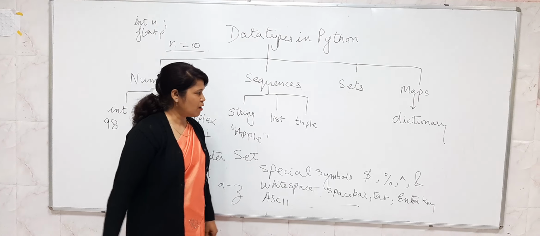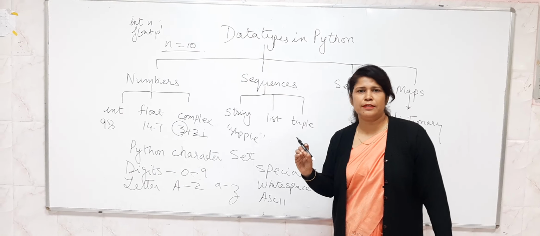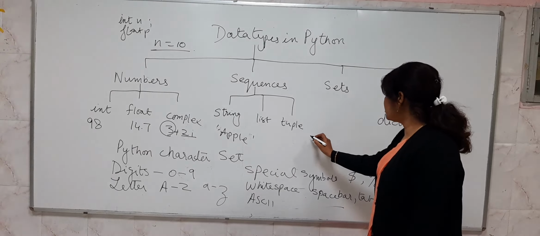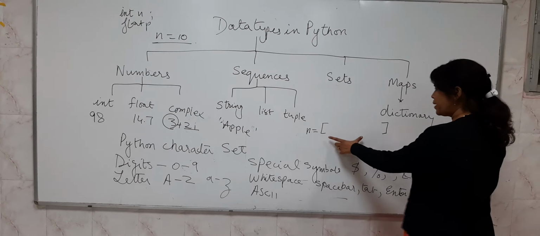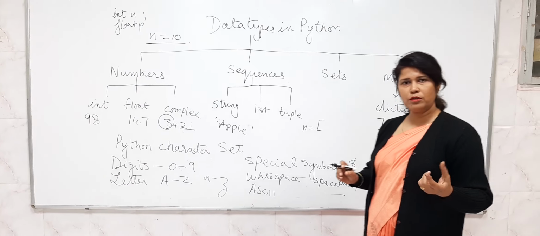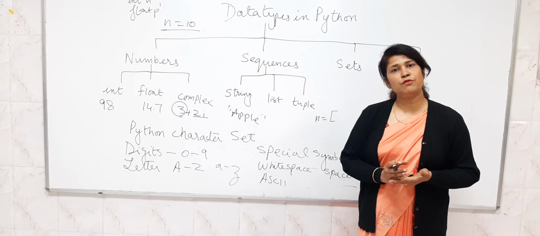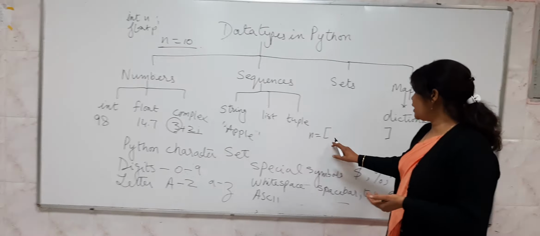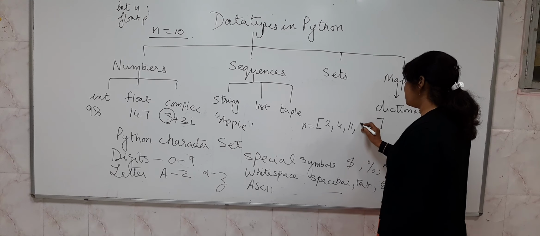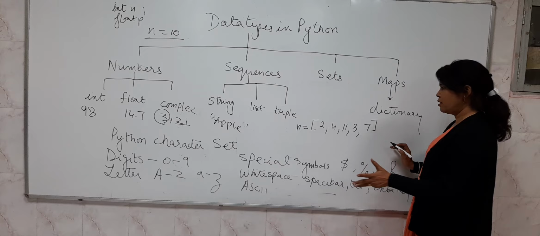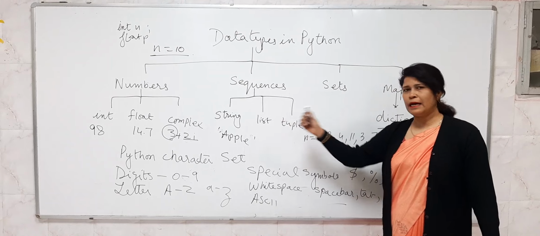Now comes list. What are lists? Lists are a collection of heterogeneous data. What is heterogeneous data? Suppose I have written n is equal to, and lists are written inside square brackets. They are mutable. What is the meaning of mutable? Mutable means we can change it, and immutable means we cannot change it. So here I am making a list. I have given the name n and I will store some numbers here, in any order. Like we have arrays in Java, lists are like that.